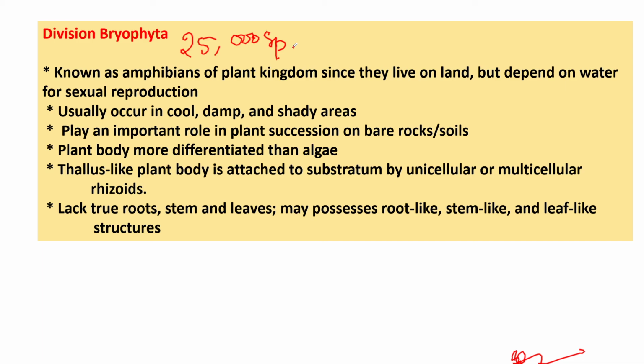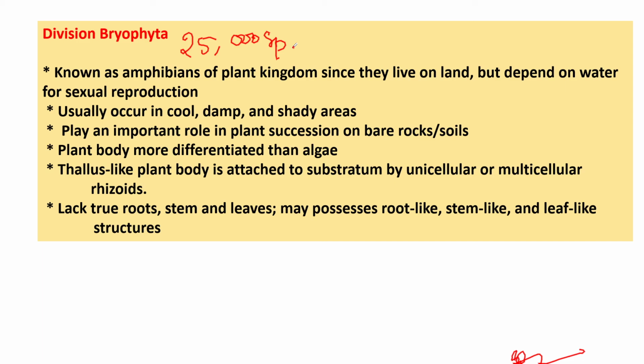Right. Since there are no true roots, they absorb moisture directly from the ground or the atmosphere. They survive only in moist places. These mosses rarely grow more than 15 centimeters in height. However, the tallest species, reported from New Zealand, reaches 60 centimeters in height. If the question asks about the height of bryophytes in New Zealand, you have to write that it is around 60 centimeters.